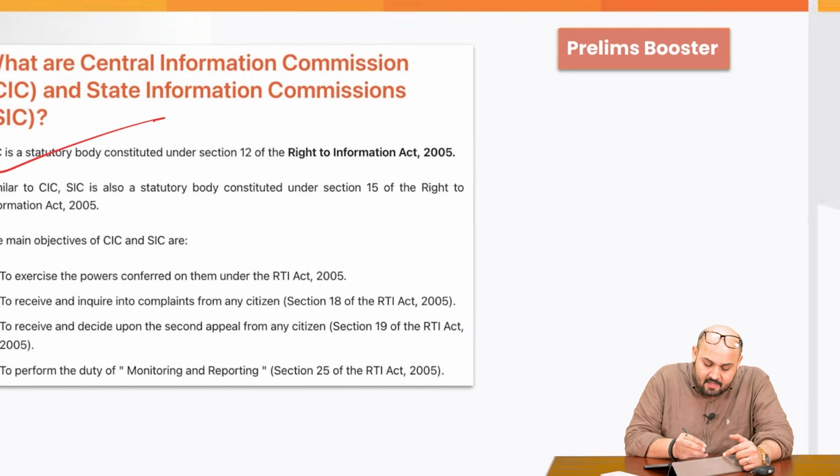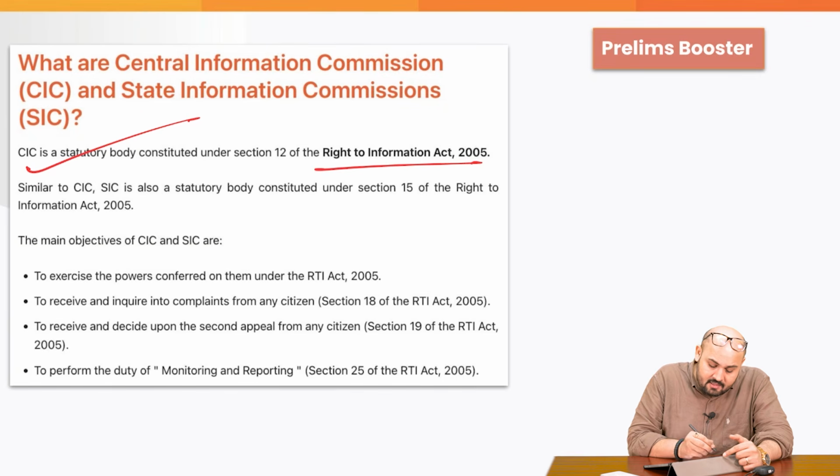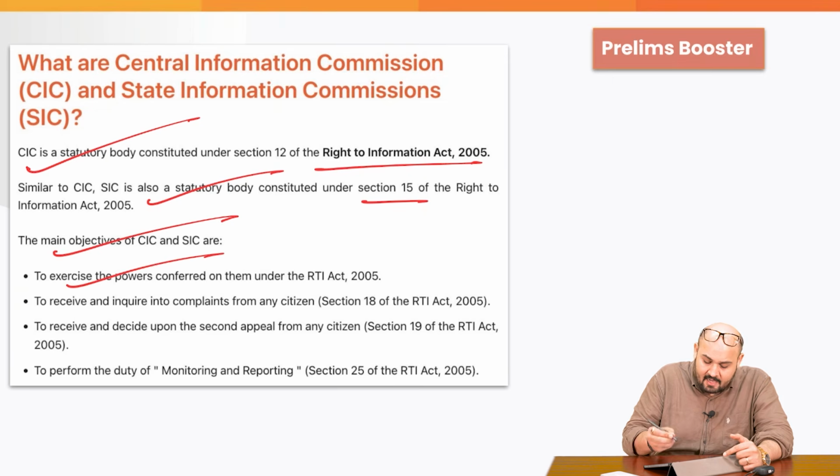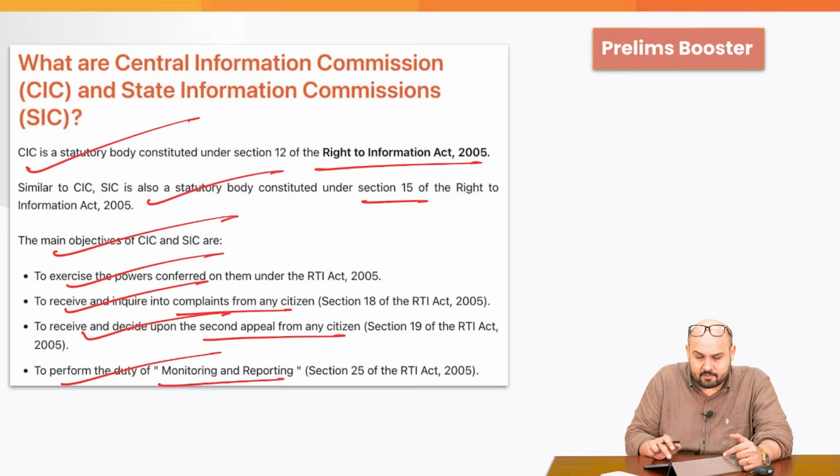CIC is a statutory body constituted under the Right to Information Act. Similar to CIC, SIC is also a statutory body constituted under Section 15 of the Right to Information Act. The main objectives are to exercise the powers conferred under the RTI Act, to receive and inquire into the complaints from any citizens, to receive and decide upon the second appeal from any citizen, to perform the duty of monitoring and reporting with respect to the RTI Act.